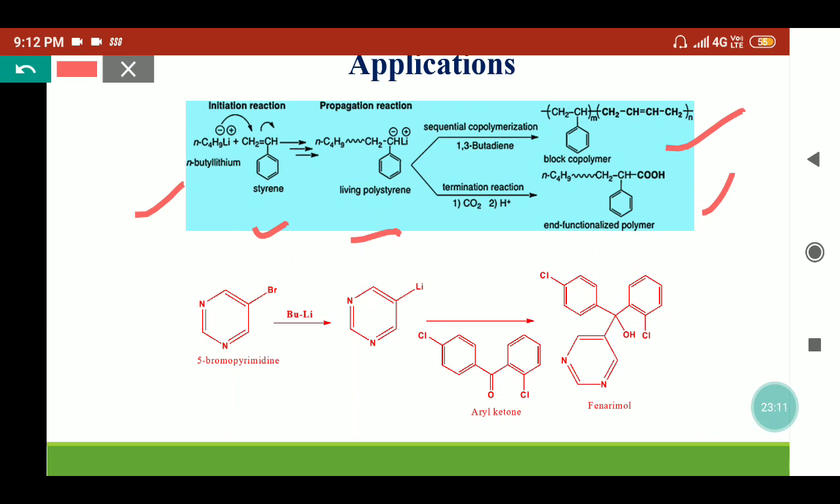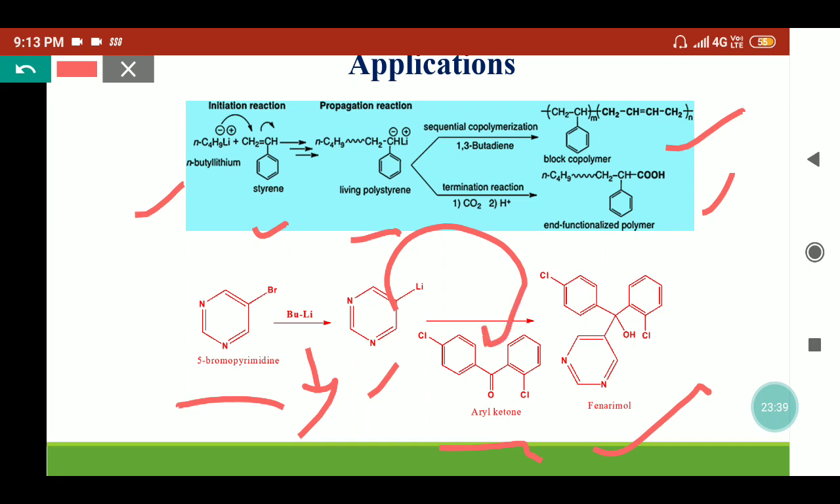Butyl lithium is used mainly for the polymerization of different types of olefinic moieties. Here we have also taken one example where 5-bromopyridine is treated with butyl lithium. So what will happen, a metal-halogen exchange reaction takes place and we'll get this organolithium, which on treating with this aryl ketone will form the fungicide. How the reaction takes place, this is organolithium, so this negative charge electron goes, this phenyl group goes here, this O negative Li will form, and on hydrolysis this will provide us the OH group. So this is a fungicide which helps to control the growth of mildew.